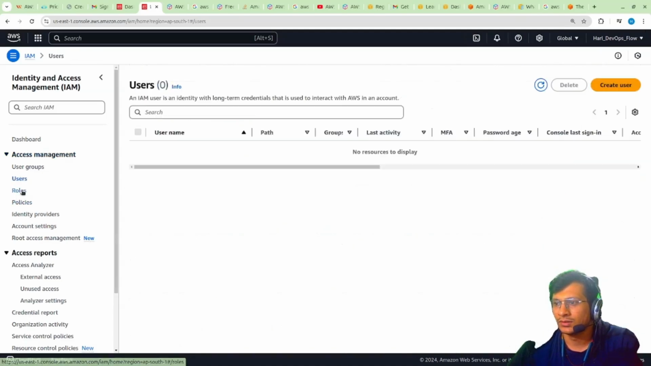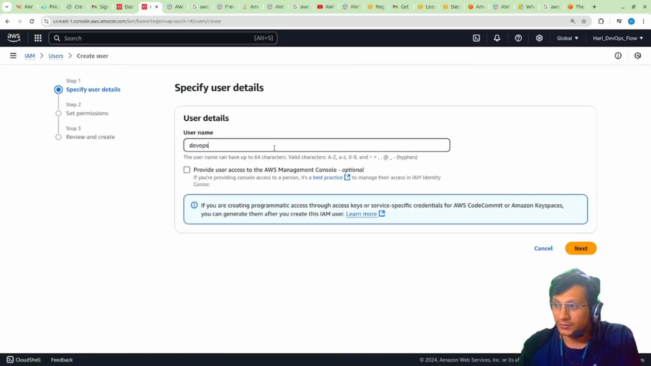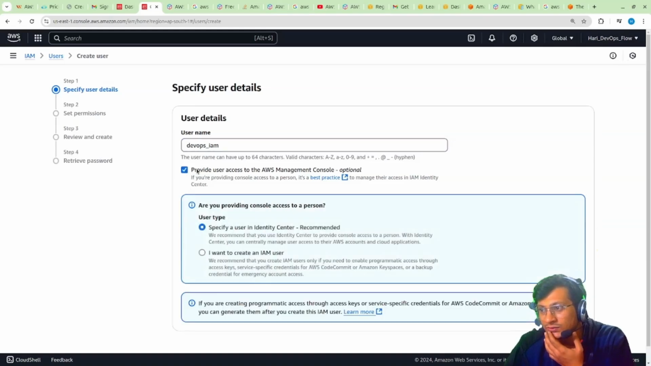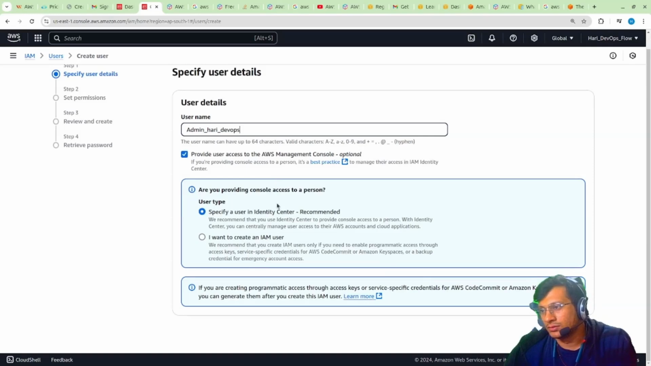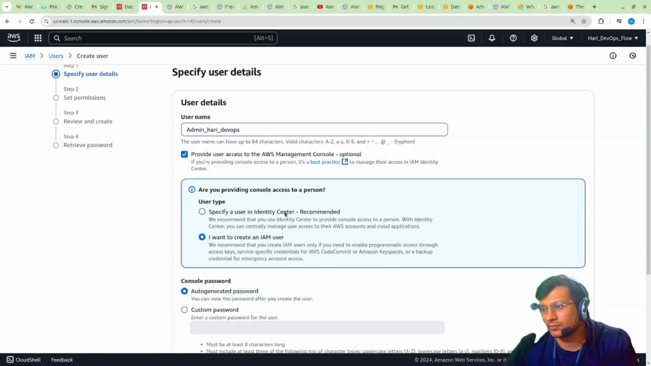Now go to IAM, then Users, and create a user, DevOps, or whichever name you are comfortable with. Provide access to the AWS Management Console. Let's just say admin. This is my admin, Hari, DevOps. Specify user identity: we can create it with Identity Center, but for now I'm just creating this IAM user. We'll see Identity Center later.